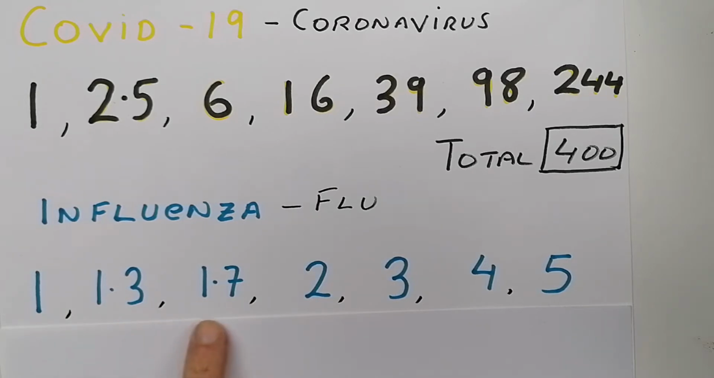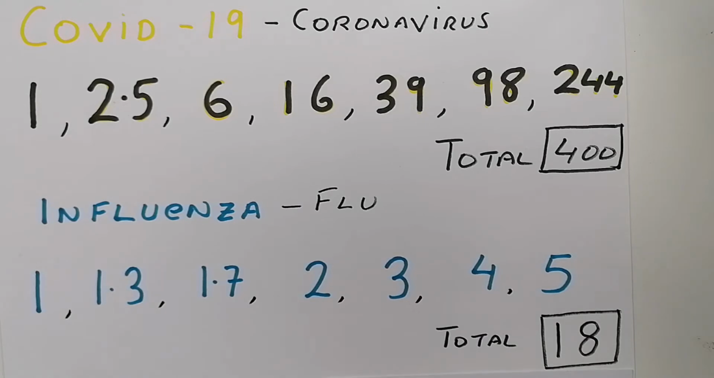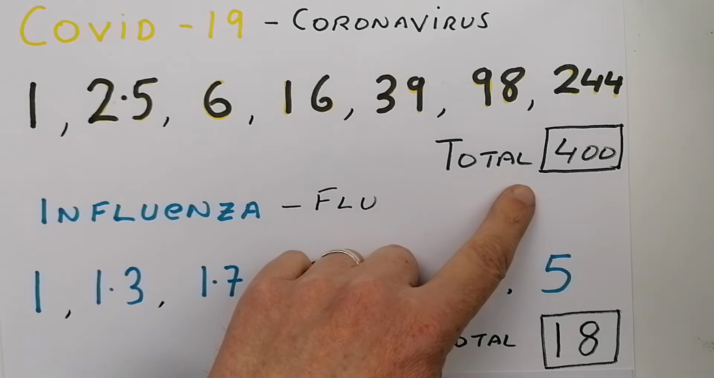So to find out how many people get infected on day 10, you multiply 1.3 by 1.3, you get 1.7, 2, 3, 4, and 5. So you can see, if you add all these together to see how many people get infected in the 30 days, it's 18. You can see the huge difference between how many people would be infected by the flu compared to COVID-19.